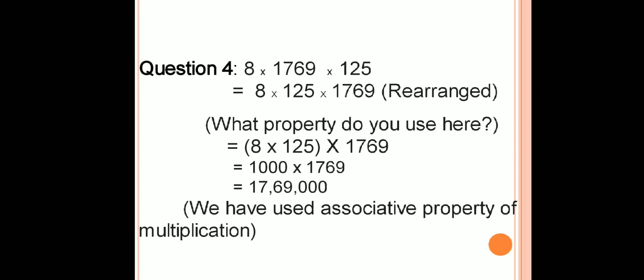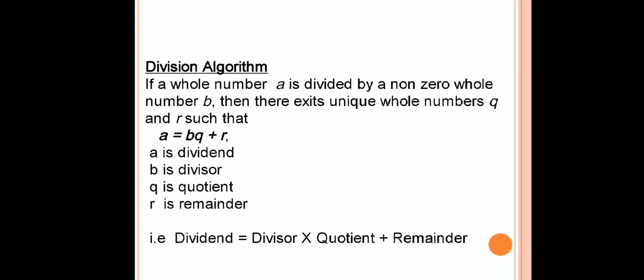Next question. As you can see, 8 multiplied by 1769 multiplied by 125 is given. I know that 8 multiplied by 125 will give 1000. So I am rearranging the numbers to be multiplied. What property do I use here? Of course, I am using the associative property. 8 multiplied by 125 gives 1000, and 1000 multiplied by 1769 gives me the required answer, that is 17,69,000.